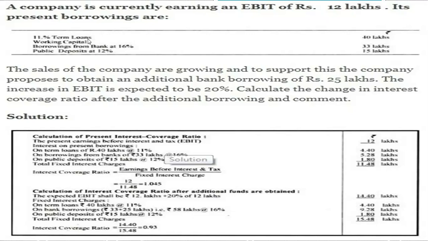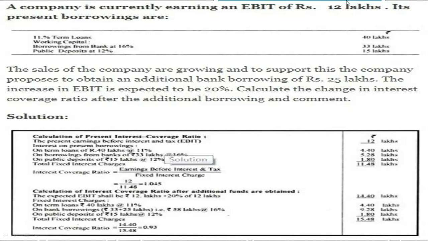What happens if I borrow 25 lakhs? EBIT is expected to increase 20 percent. Whether the company has to go for additional debt or not. If it's not going for additional debt, it is continuing with the existing structure. Let us see. For this, you need to find out the interest coverage ratio, before additional borrowing and after additional borrowing. This is the present interest coverage ratio. What is the formula? EBIT divided by fixed interest charge.